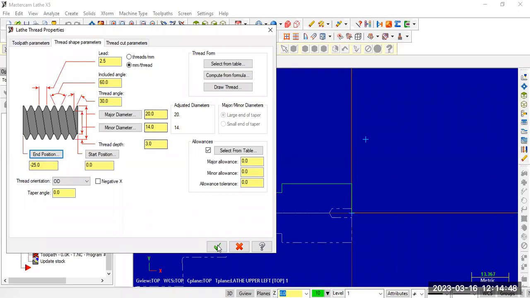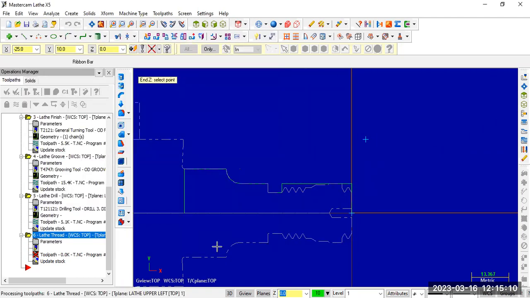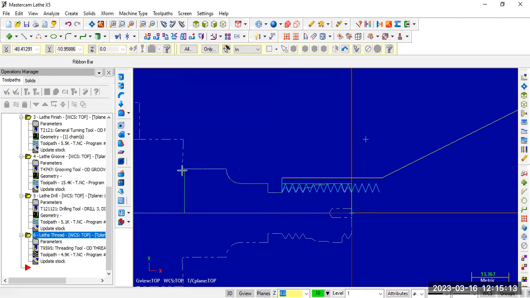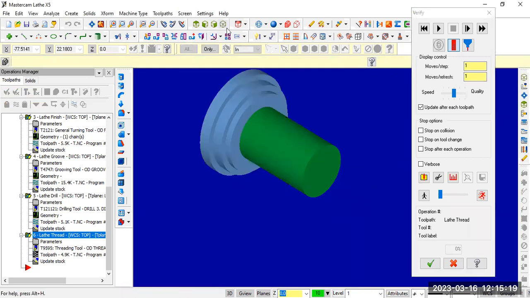So all the parameters are given. After giving all the parameters, if you want, you can change the thread angles also. Different types of threads are there: metric thread, acme thread, buttress thread. According to the requirement, we need to input all the parameters over this window. After that, click on OK. Okay. In 3D, symmetric view.